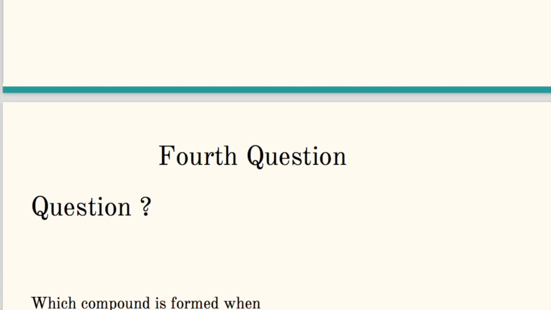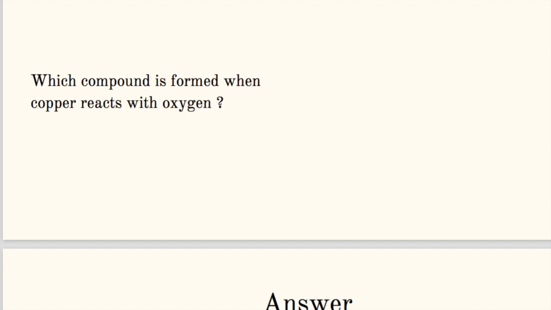As I said, methane combined with oxygen gives something oxide, or we can say magnesium. When it reacts with oxygen, we can say magnesium oxide. It's only the first element that will change. So we can say copper oxide. It's a good answer.